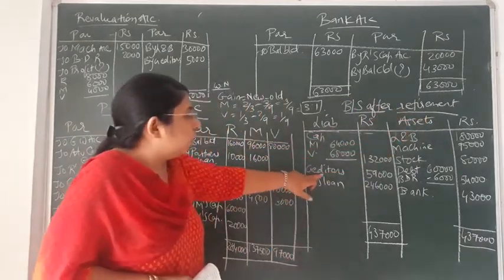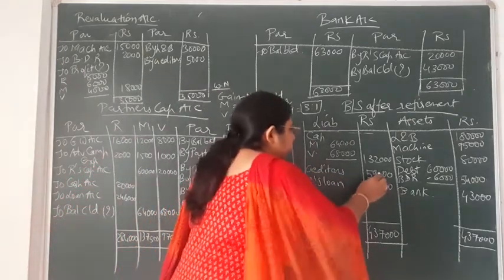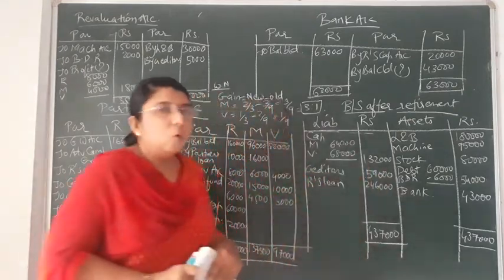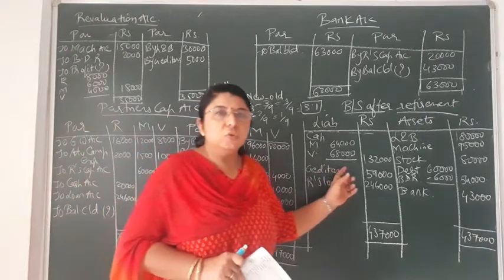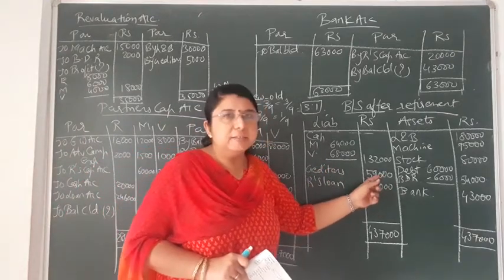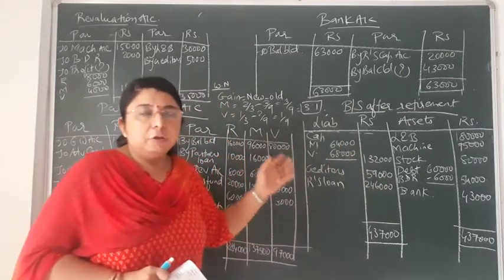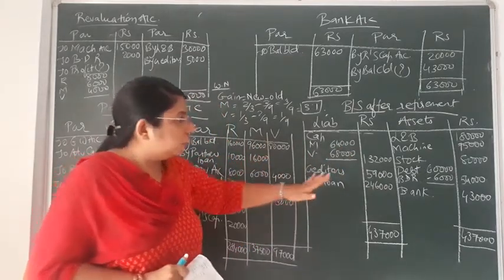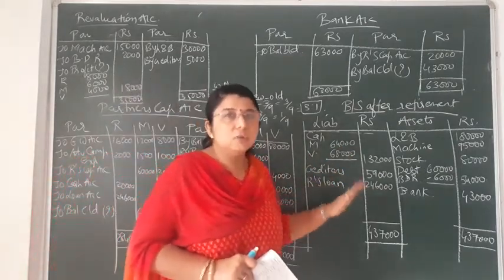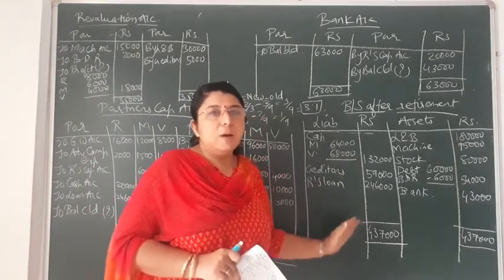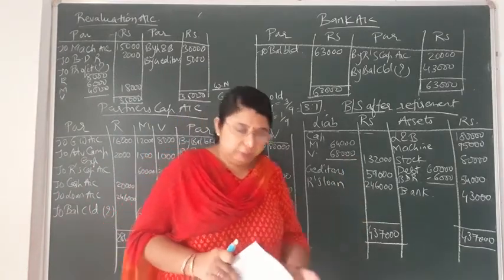So the creditors' new value would come to 59,000, that is 64,000 minus 5,000. So whatever the revaluation of assets and liabilities, the new values of assets and liabilities you will note down in the new balance sheet after retirement.